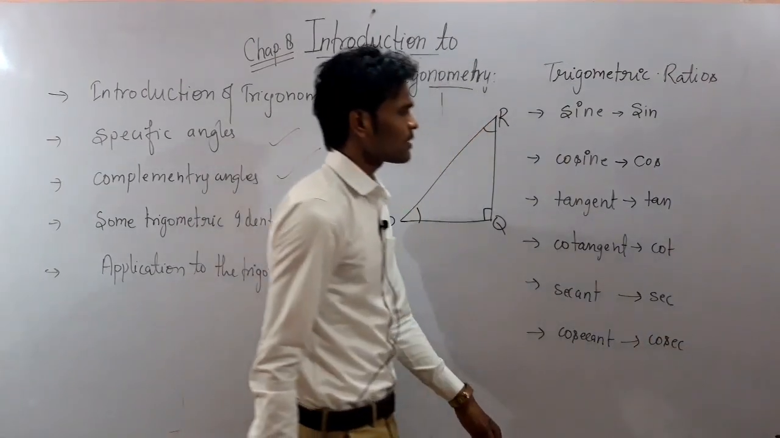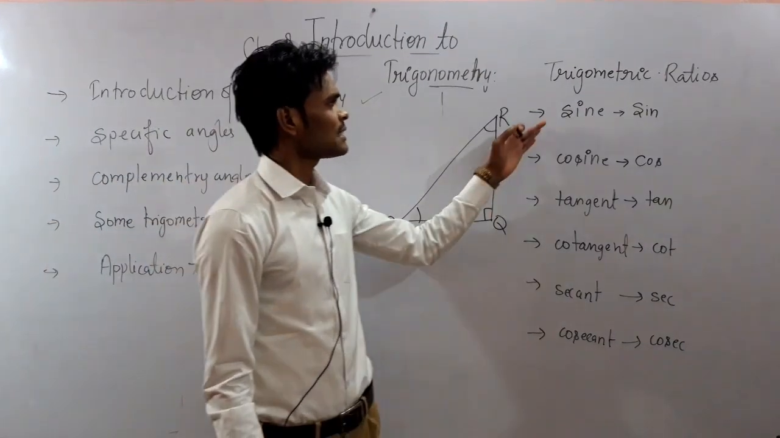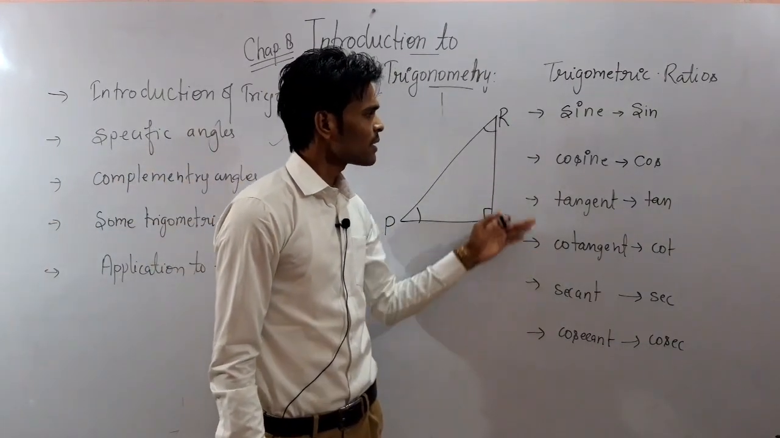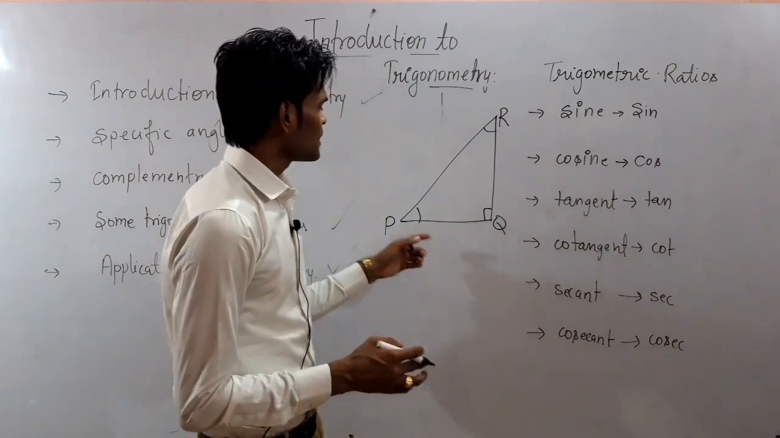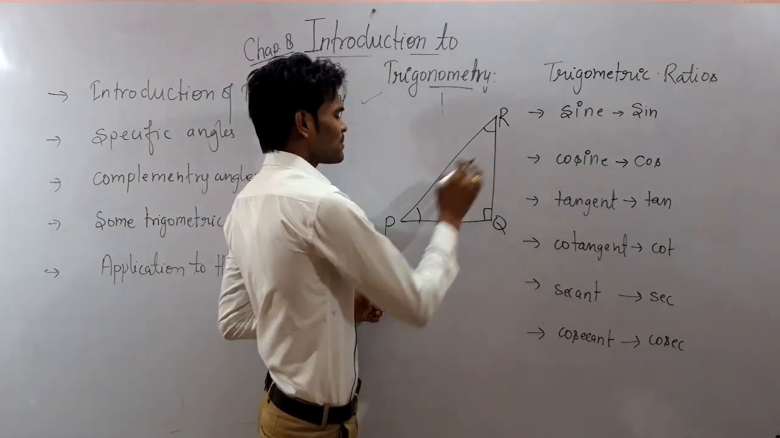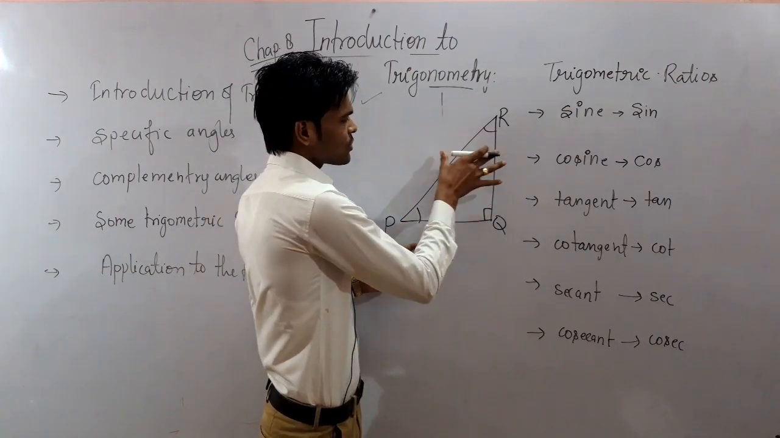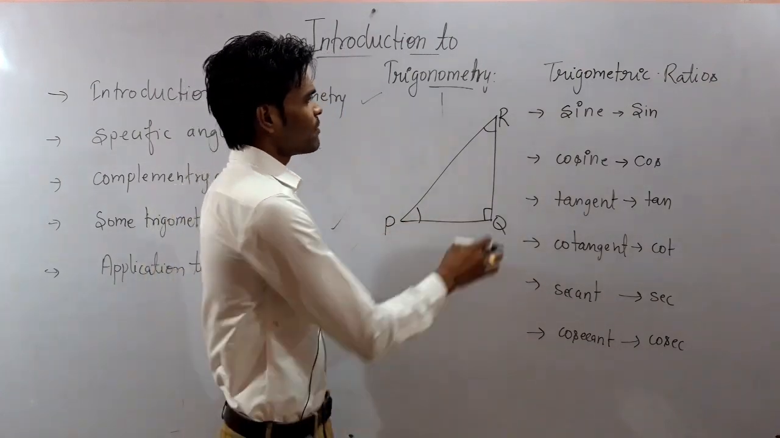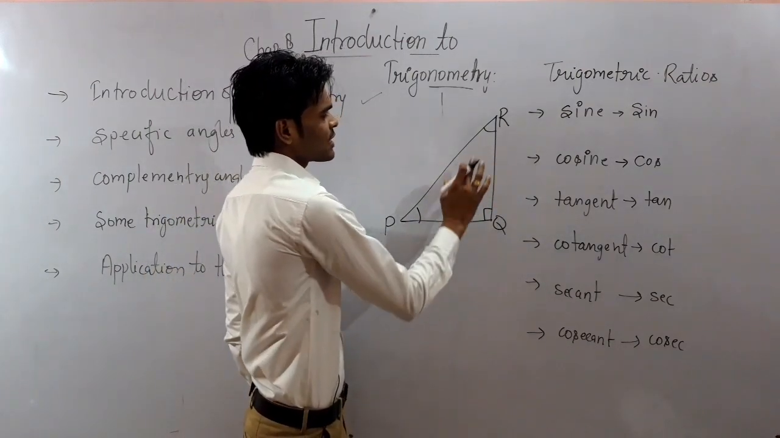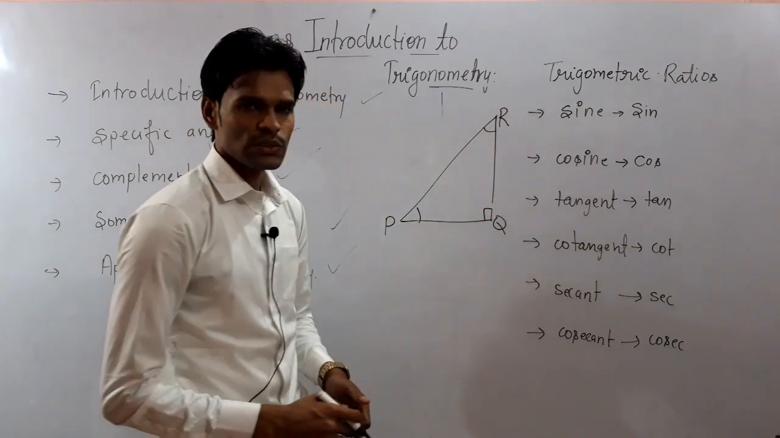First of all you need to learn these things. All of these trigonometric ratios, we have to learn. Why are they called trigonometric ratios? Because they are some specific angles of the triangle and they are the ratios of some sides with respect to the angle. With respect to the angle they are the ratios of any two sides. So they are called trigonometric ratios.